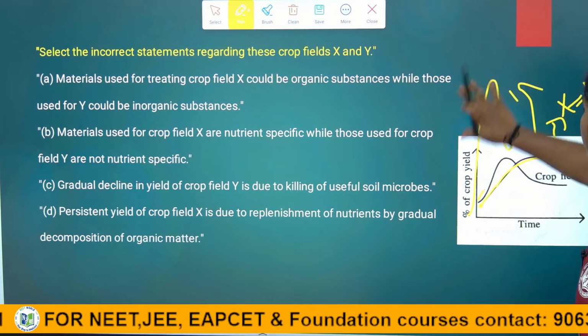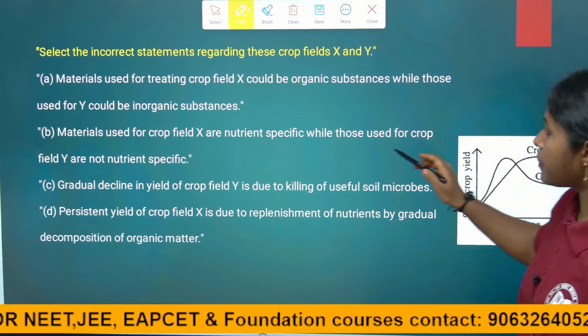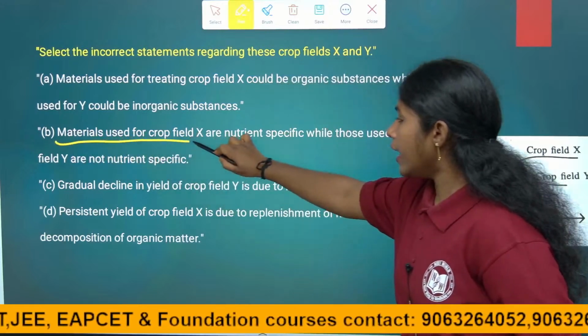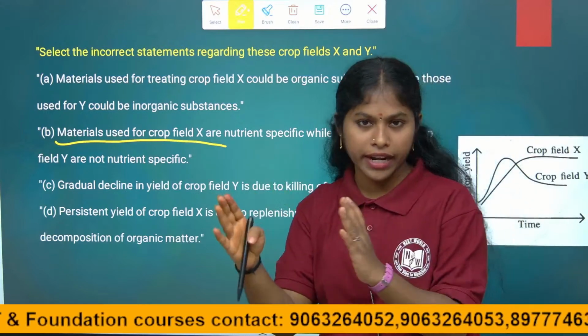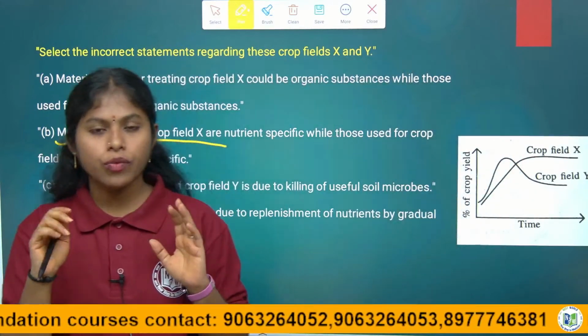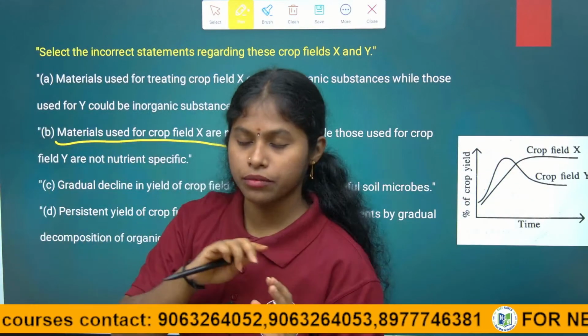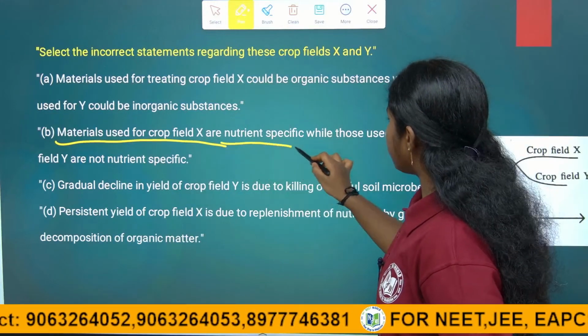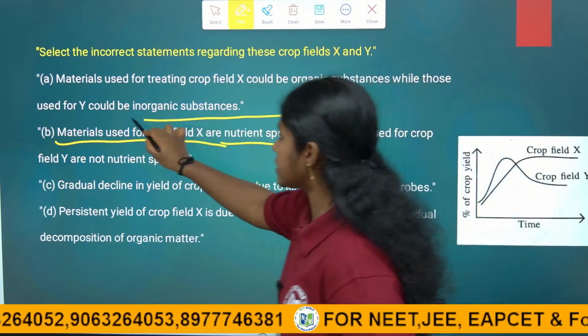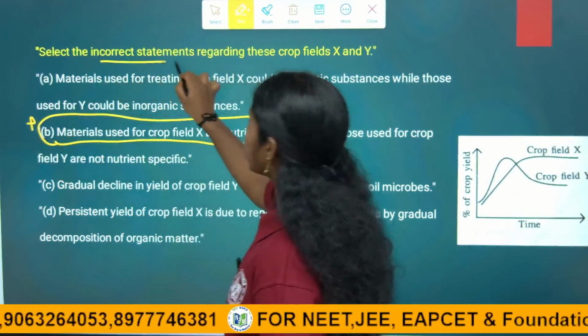So, X is not nutrient specific. The first statement is wrong here. And for the analysis of questions, sometimes they will give the first statement right and second statement wrong. So, we have to study the statement fully. So, the first statement is wrong answer. They are absolutely asking the incorrect statement, right children?